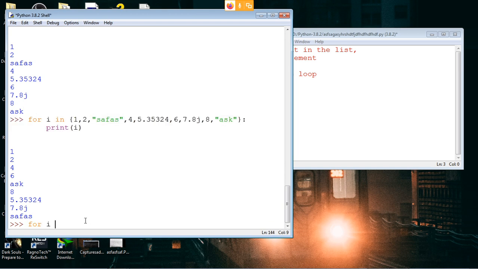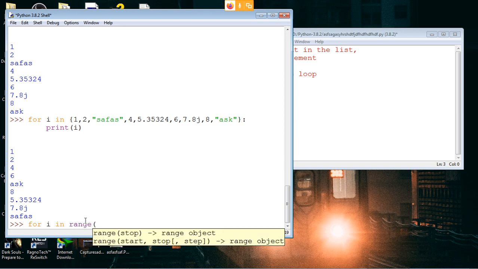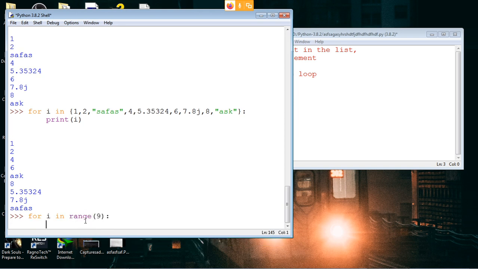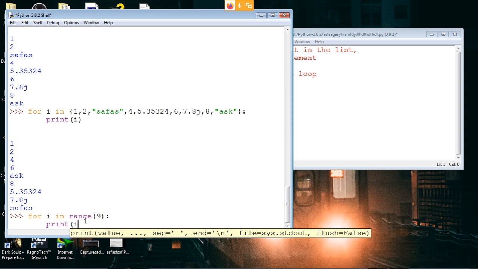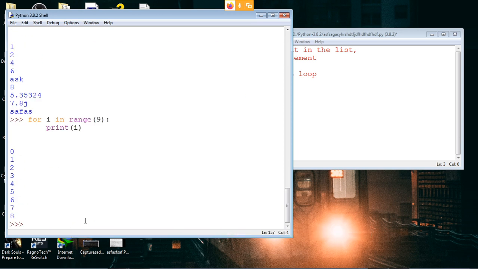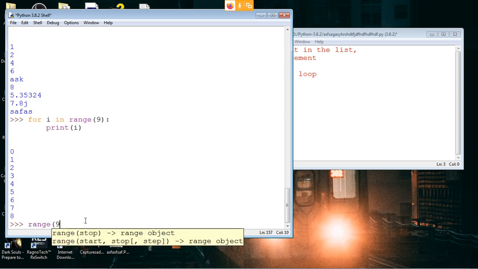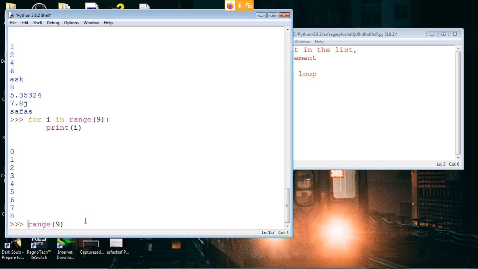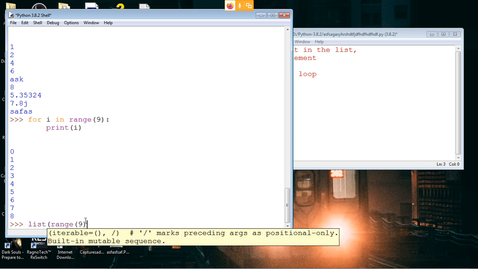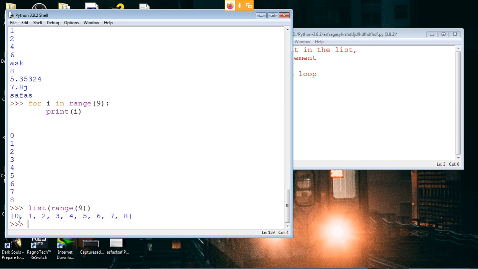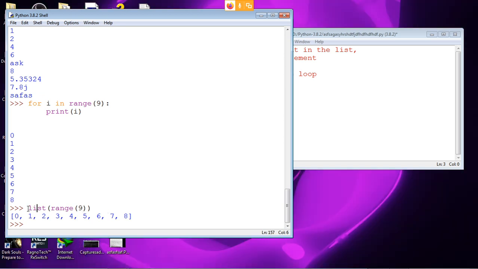We can simplify things by just writing for i in range(9) and printing. By the way, if you type range of 9, or any number inside, it will give numbers from 0 up to that number, 0 to 8 actually, because 9 is not included.